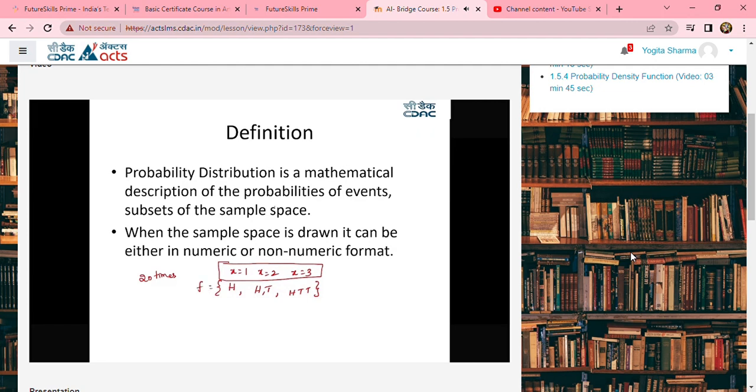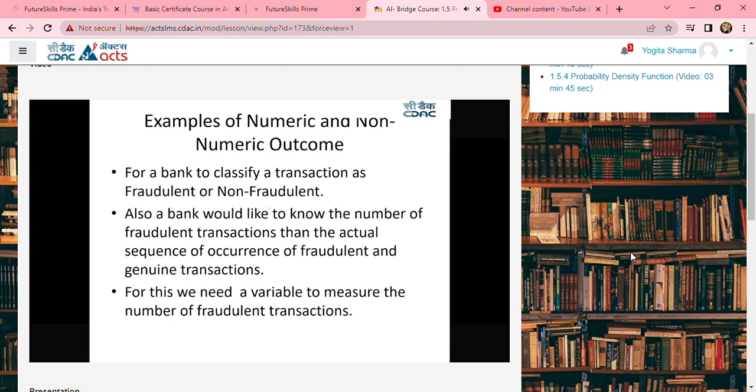Now, going ahead with this, I said that the outcome of a variable can be numeric or non-numeric in nature. For example, let us assume a bank wants to find out whether a transaction is a fraudulent transaction or a non-fraudulent transaction. In such a scenario, the outcome of your variable will be either fraud or non-fraud. That is what defines whether it is numeric or non-numeric. If a bank wants to know the number of fraudulent transactions, then the actual sequence of occurrence of the fraudulent transaction is also termed non-numeric.